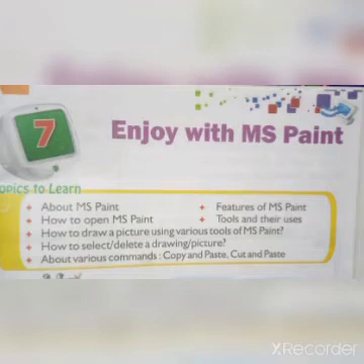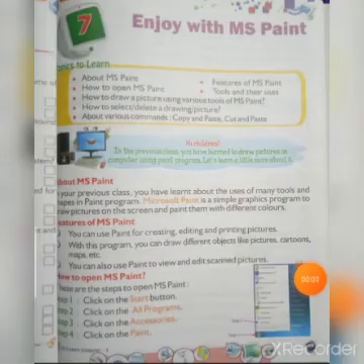Today I will discuss chapter number 7 from your computer book. The name is Enjoy with MS Paint. So today we will learn about Paint, or Microsoft Paint. All of you open your book and let's start the chapter.